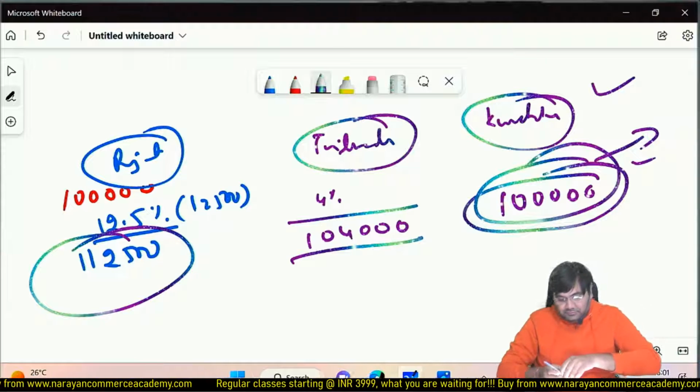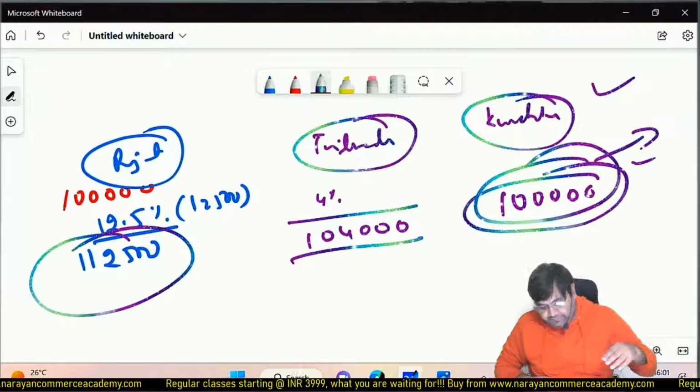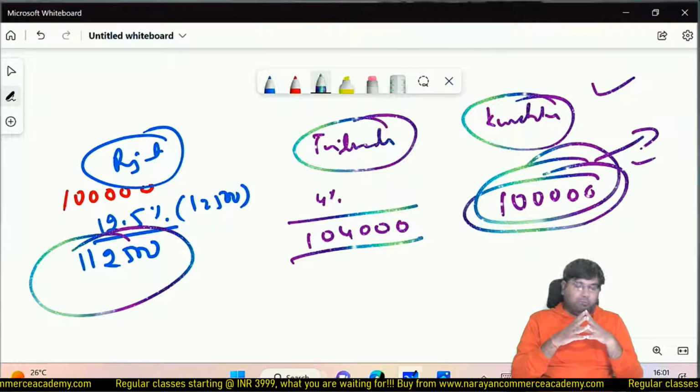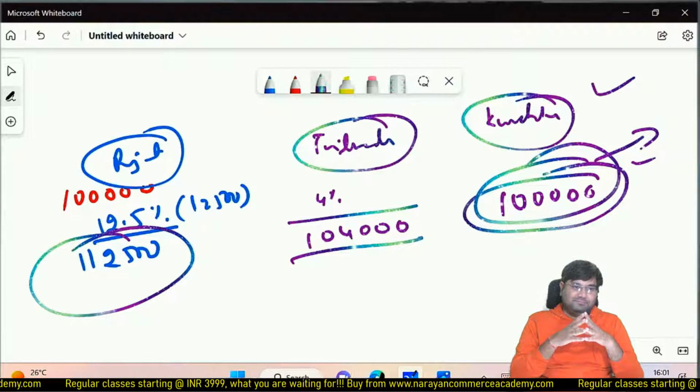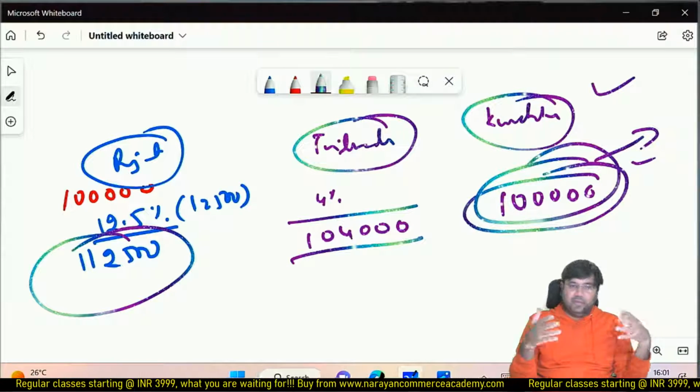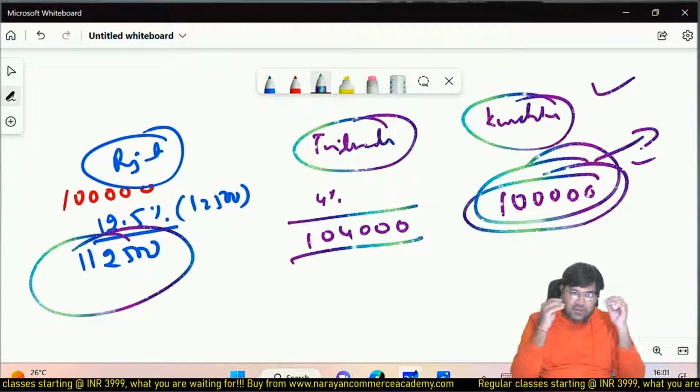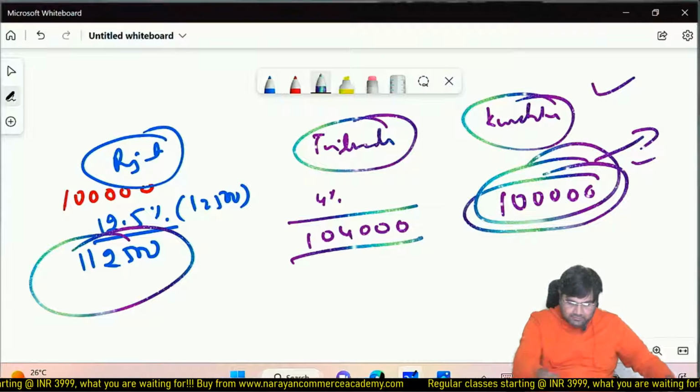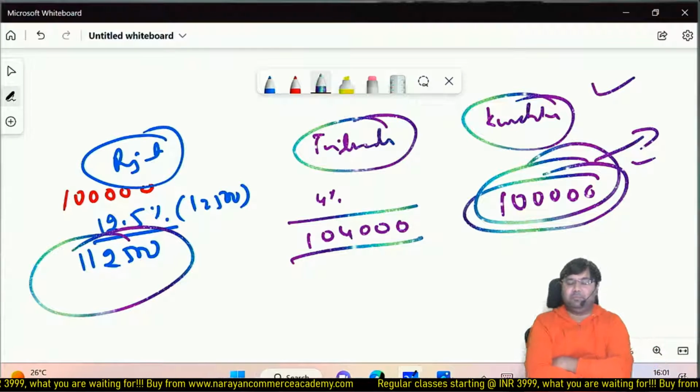So how is GST going to help us? So Vajpayee ji called all these administrative people and asked why India is lagging behind. So they said because of the multiple taxes.